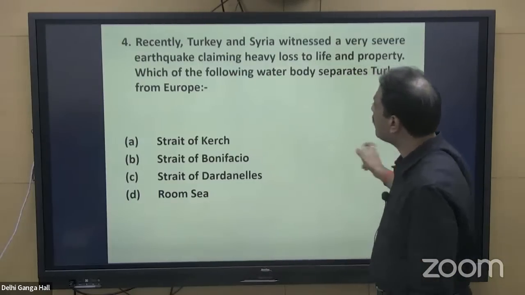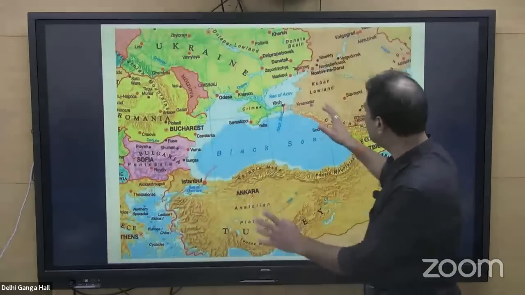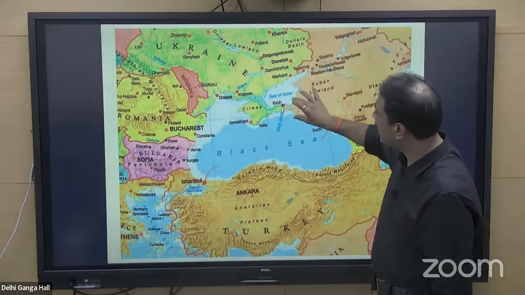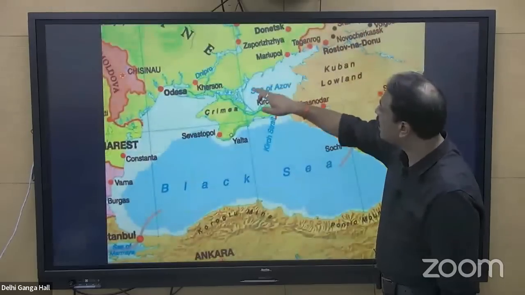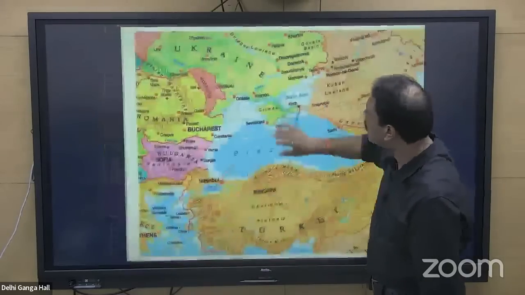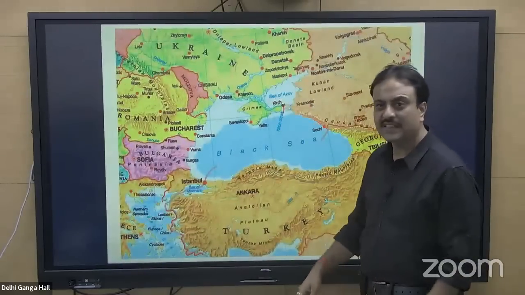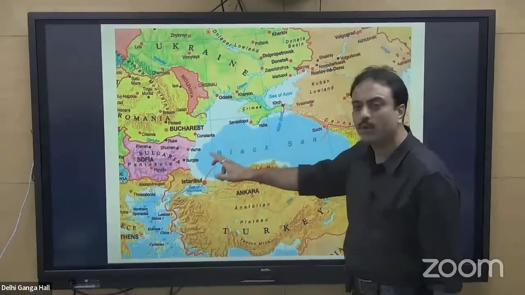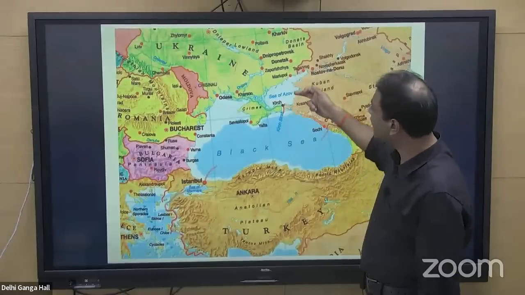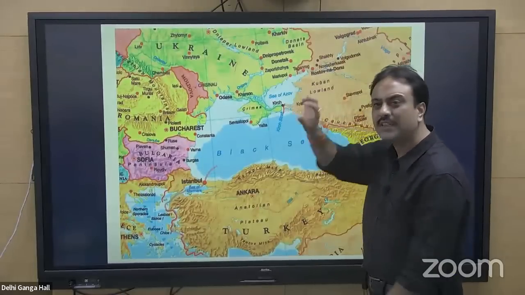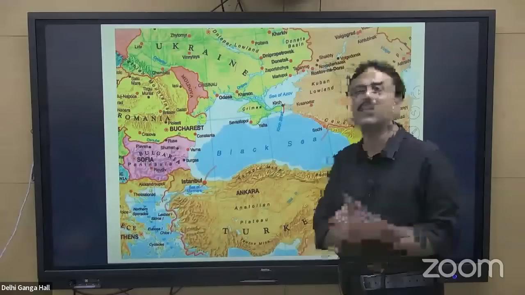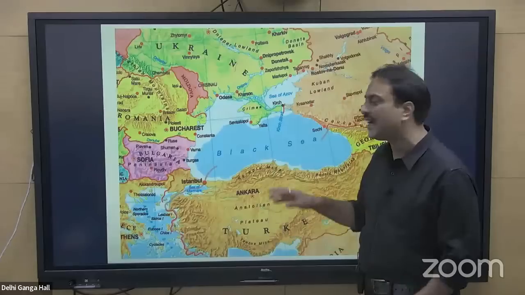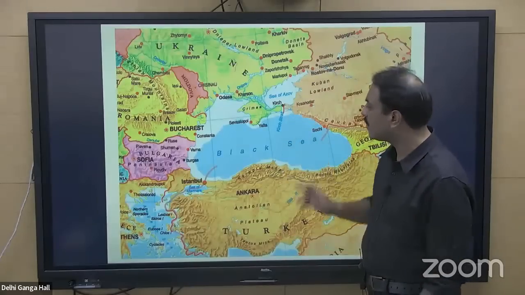Have a look at the map over here. This is the map of the Black Sea, right? So the Black Sea is present over here. This is the Strait of Kerch. This is the Sea of Azov. This is the country Ukraine, Zelensky's country. The Black Sea is connected to the Sea of Azov by this narrow stretch of water. Whenever a stretch of water is very narrow, it may be called a strait, channel or passage. Here we have a strait, the Strait of Kerch.